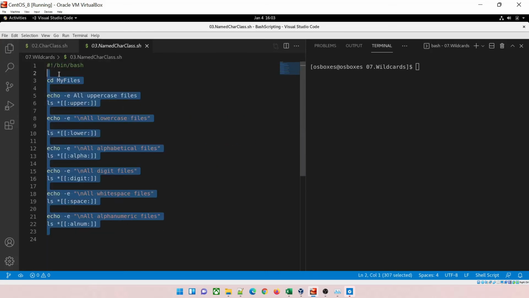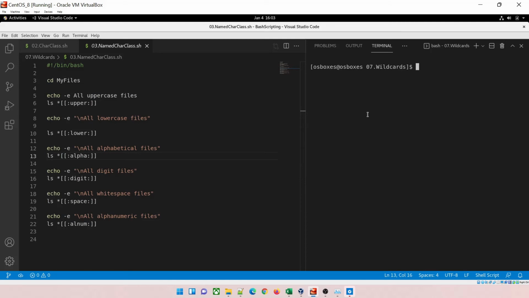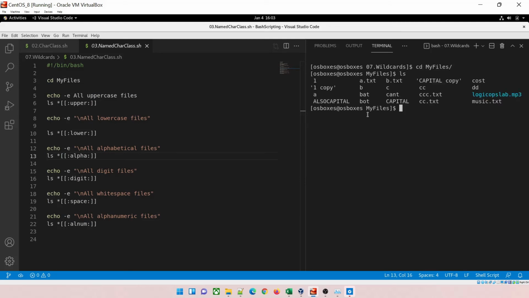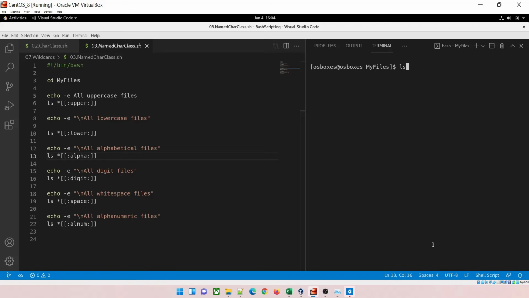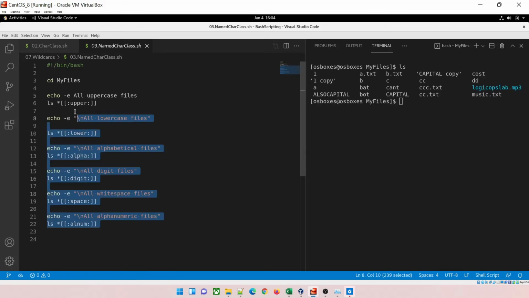Before understanding all of these, again what I'll do is I'll go inside my files by myself, do an ls over here. You can see these files are present, or if you do ls -al, you can see these files. These are the permissions. You can see read, write, something like that, and that's how you understand it. Let me clear this. I'm going to run all these operations on this.